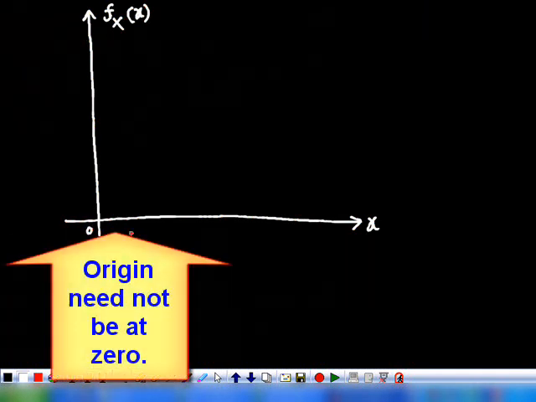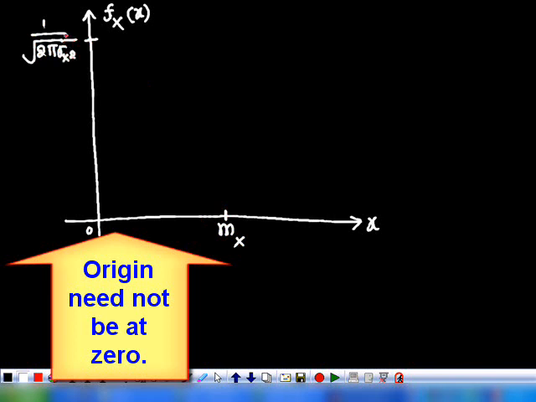So let this be the values that are taken by the random variable, and the density function fx of x is taken on the vertical axis. The maximum value of fx of x occurs at mx. That is, when x equals mx, you will get 1 by under root 2 pi sigma x whole square.